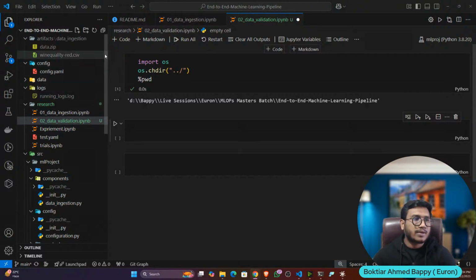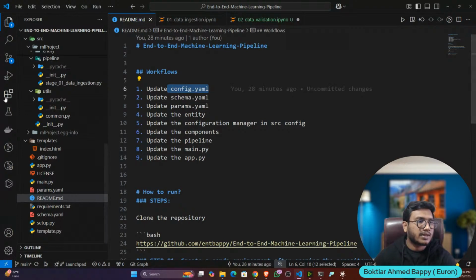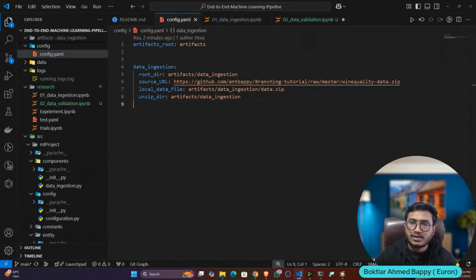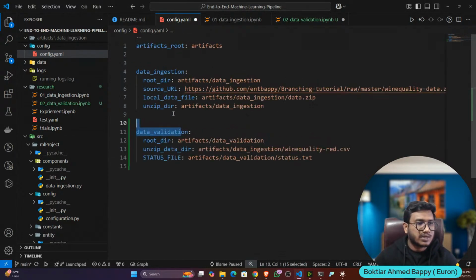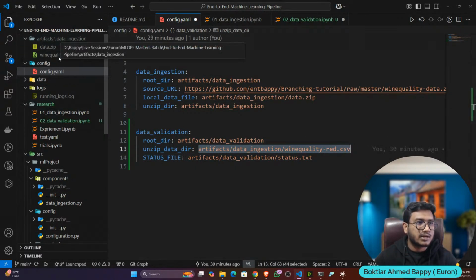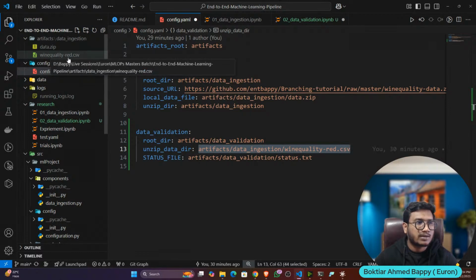So guys, the first thing we have to update, I think remember, is config.yaml. So let's open the config.yaml and now mention the data validation related config. This is my data validation related config. So here it will create a data validation folder. Then it will take that data, and this is the data URL. I think remember inside artifact data ingestion, I have winequality-red.csv.